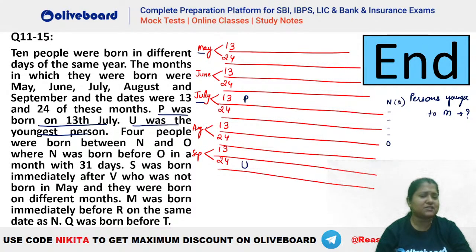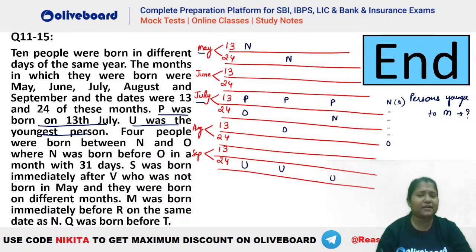But August itself is not possible because there have to be at least 5 people after N. So you can see there are 2 possibilities, right? Let's check. So if we take N here, so 1, 2, 3, 4, O will be here. Similarly, let's say N here, so O will be here. Similarly, let's say we have this person as U, sorry.